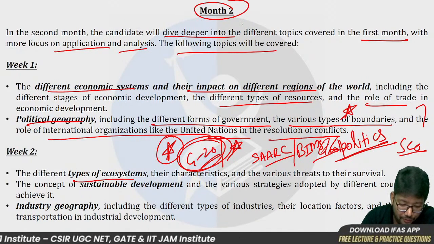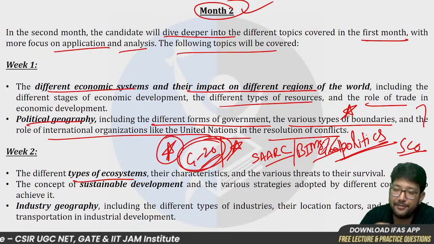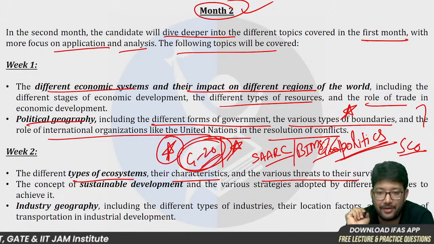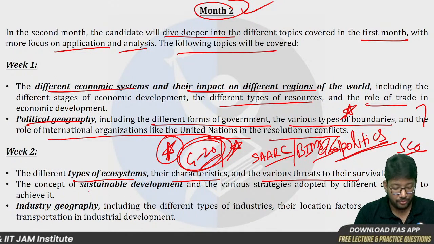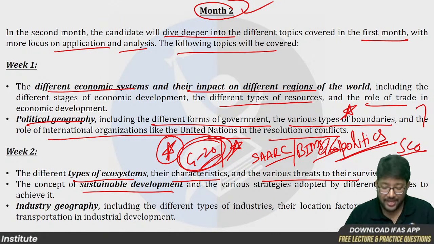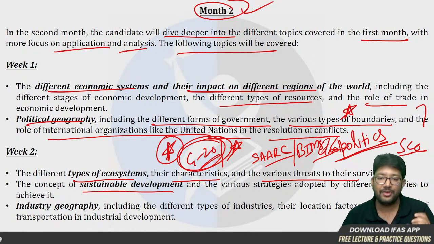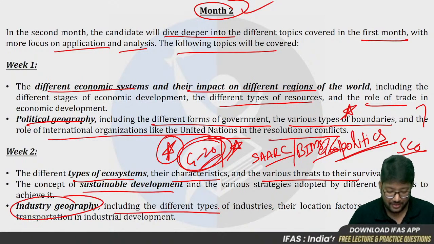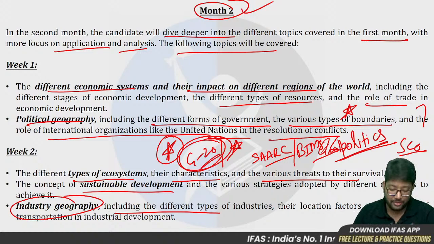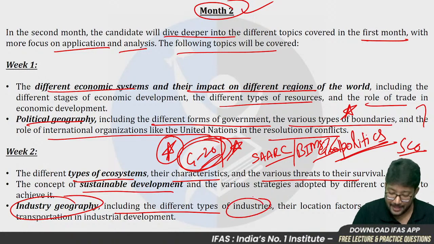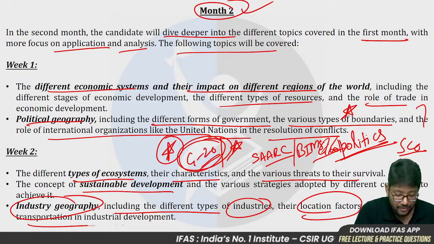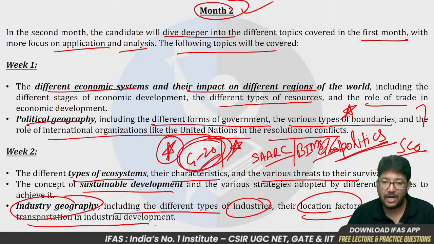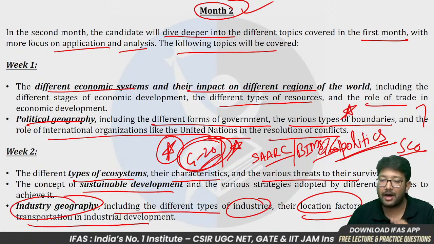Then in week 2 of month 2, we are going to cover different types of ecosystems, their characteristics and the various threats to their survival. Okay. Then we will move on to sustainable development and the various strategies adopted by different countries to achieve it. Then comes industrial geography. In industrial geography, we will be studying the different types of industries, their location factors, and the role of transportation in industrial development.